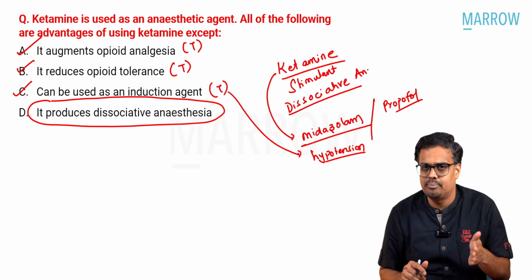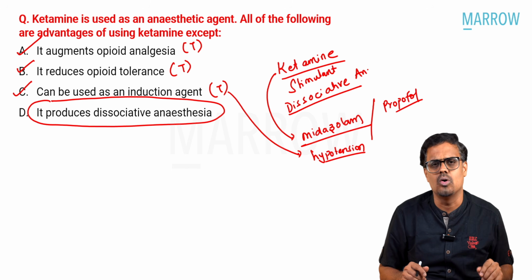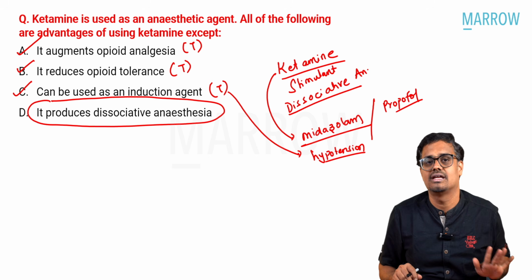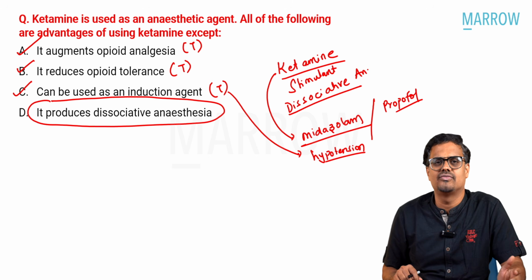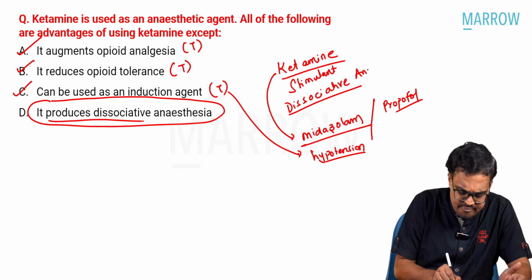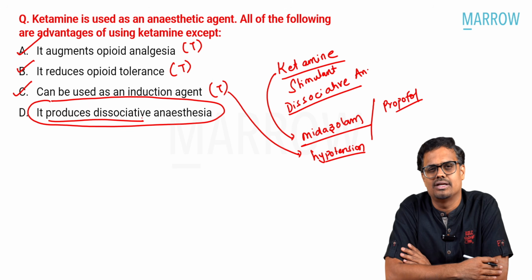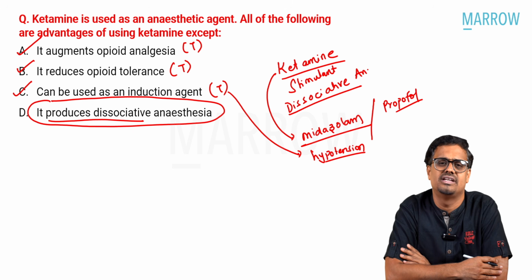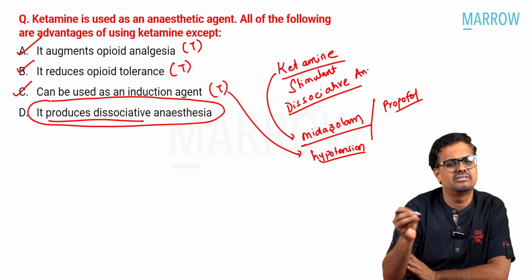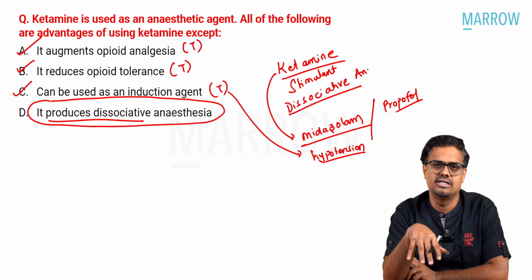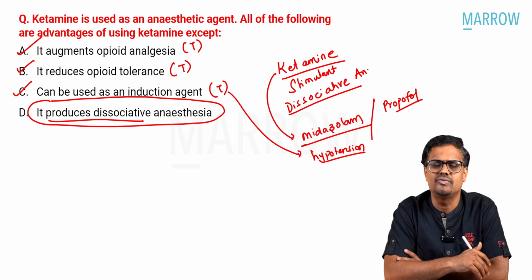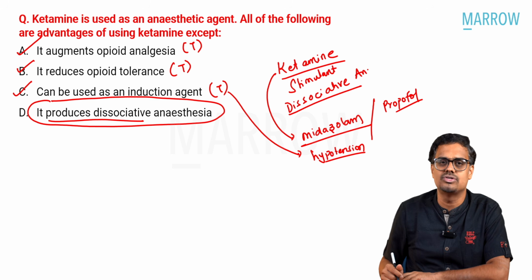So that's the reason why this is not a beautiful advantage of ketamine. But yes, if I put ketamine at a very low dose, it can still be used as an analgesic. So generally, all the advantages of ketamine are there. I personally feel that creating a dissociative anesthesia is not an advantage of ketamine. That's the reason why we mix ketamine with other agents like midazolam, propofol, etc. So getting a dissociated state is obviously not a good advantage of ketamine, right? So that's about the first question, ketamine, right?